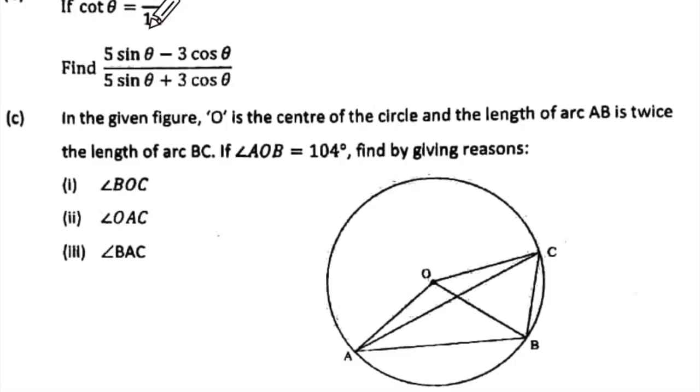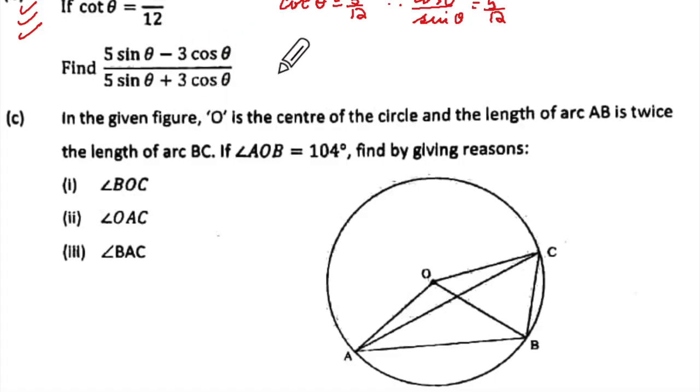Okay, now this one is an important one. Everybody remembers how this is to be done. Can you see in cot, sine and cos? They are telling you that cot theta is equal to 5 upon 12. Therefore, I will say cos theta upon sine theta is equal to 5 upon 12. Now, you can use this, draw the triangle, get all 3 sides, and then get sine theta, cos theta, substitute